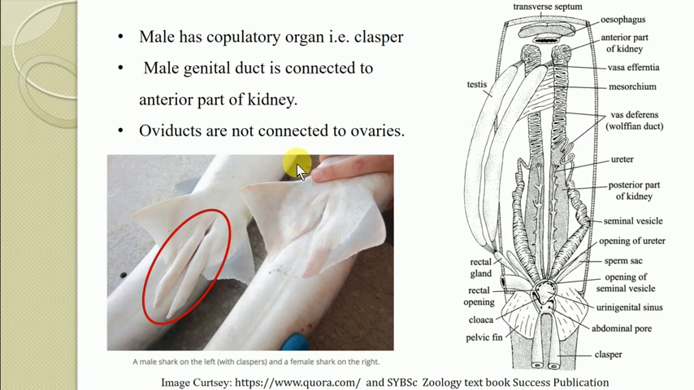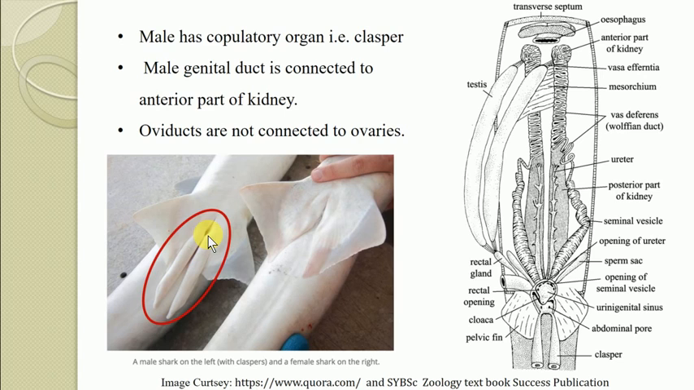Then the next characteristic feature: the male possesses a copulatory organ known as claspers, which arise from the inner side of the pelvic fin. In this diagram you can see a male Scoliodon and a female Scoliodon. If you see the male, this is the pelvic fin, and on the inner border of the pelvic fin there is a rod-like copulatory organ, referred to as the claspers.